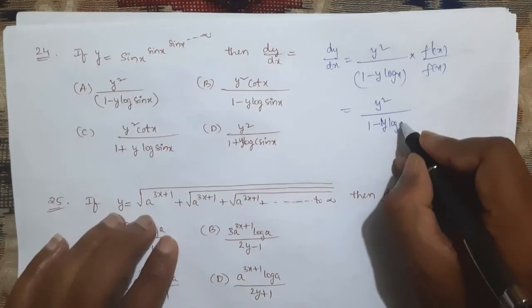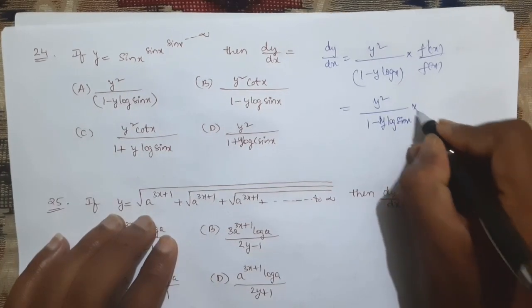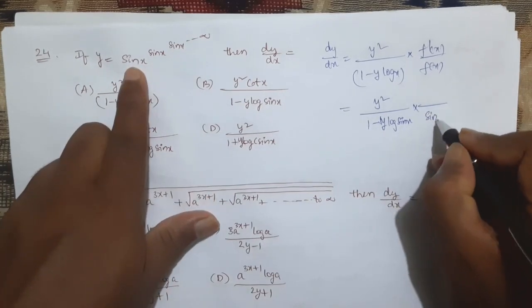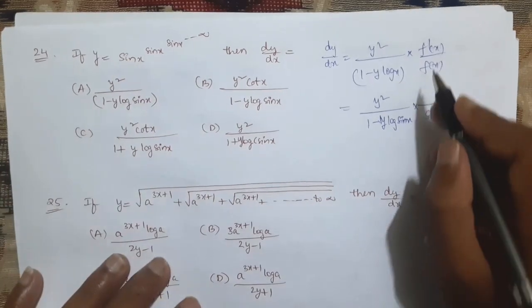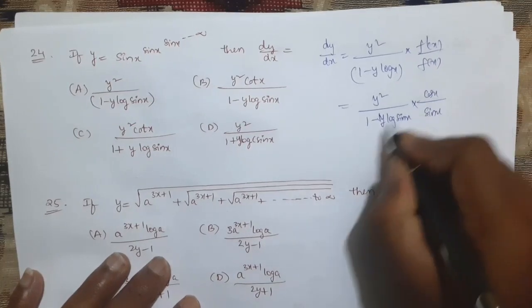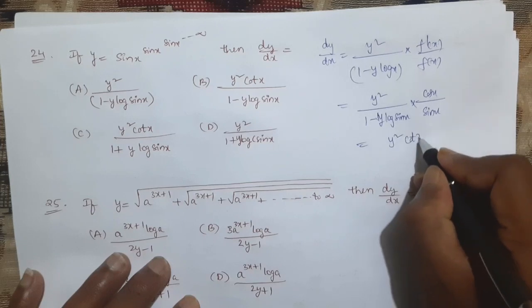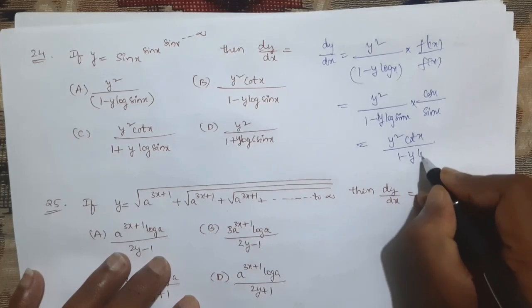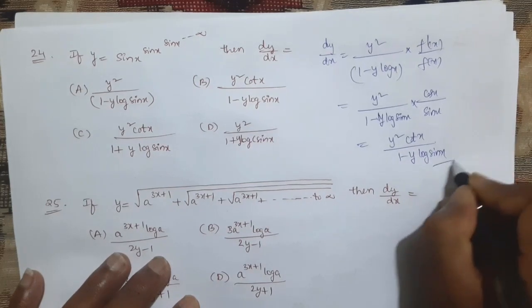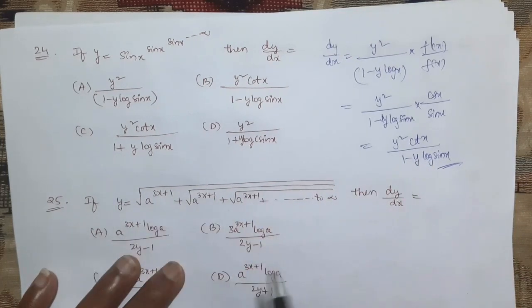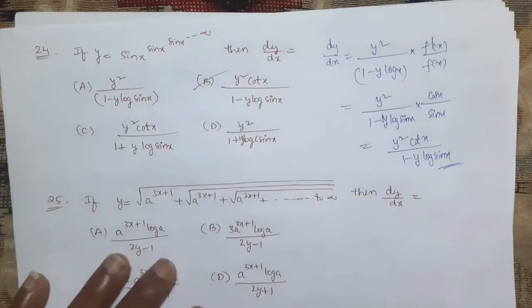It is sin x. Into f dash of x, as f of x is what? Sin x here. Derivative of sin x, f dash of x. Derivative of sin x is what? Cos x. That means this will become y square cos x by sin x, that is cot x, divided by 1 minus y log sin x. Very easy. So according to the options, option B.